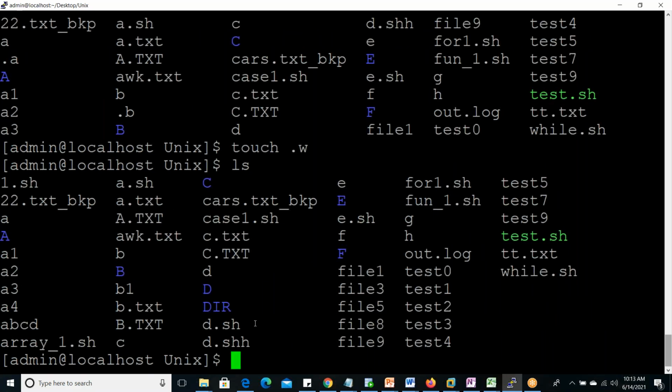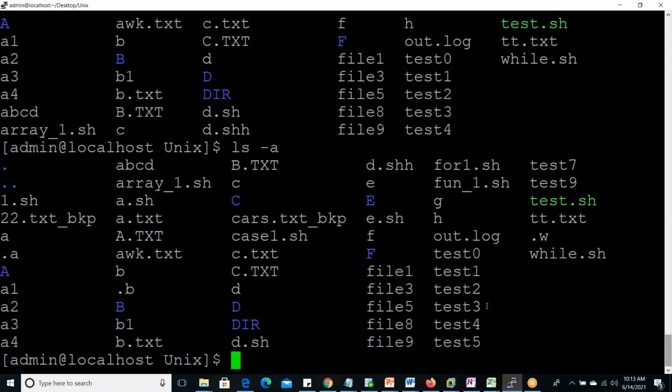ls, that .w will not come. ls minus a if you give, then it will come, .w. Okay, so we can create a hidden file, and we can make a hidden file also. If any existing file is there, test7, and we want to make it a hidden file, just rename that to .test7.